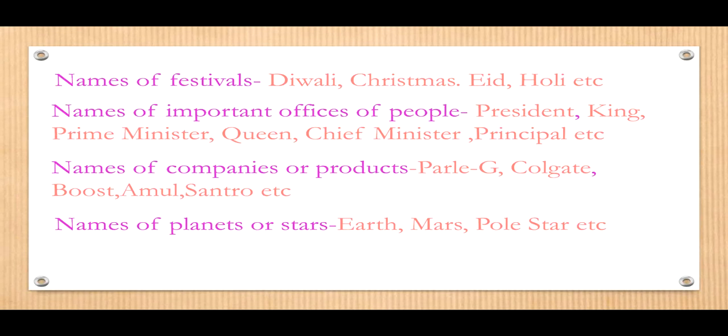Names of important offices of people, like when we say President, King, Prime Minister, Queen, Chief Minister, Principal, all these are proper nouns. Names of companies or products, like when you say Parle-G, Colgate, Boost, Amul, Santro, all these become special names and they are proper nouns. Names of planets or stars, like Earth, Mars or the pole star, become proper nouns.